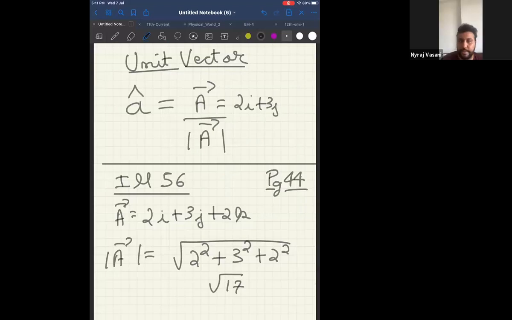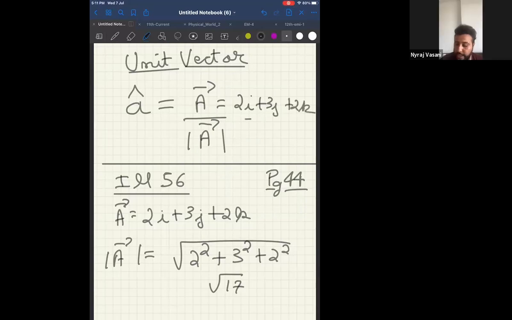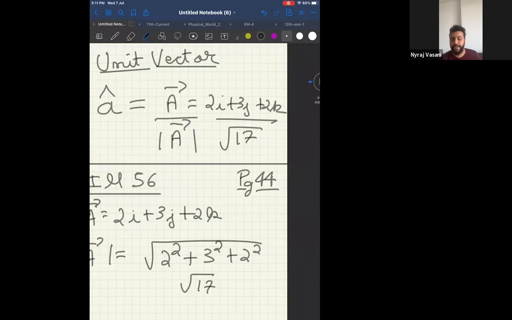Is it back? Yes, sir. So it is 2i plus 3j plus 2k divided by root 17. This is the unit vector. Unit vector is a cap. Now let me tell you one more thing.